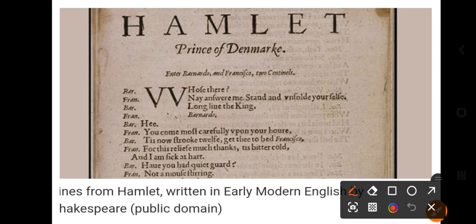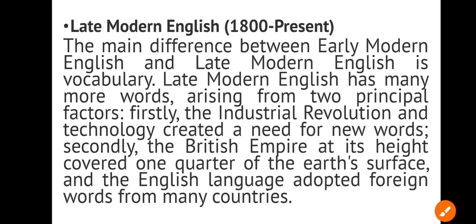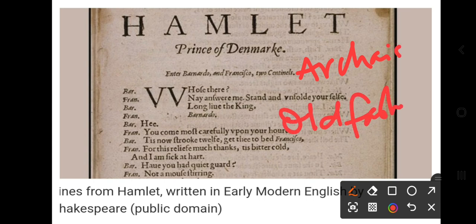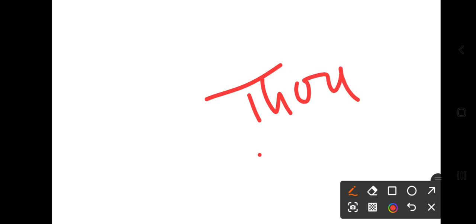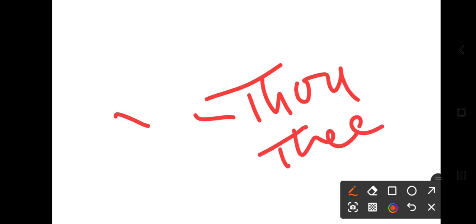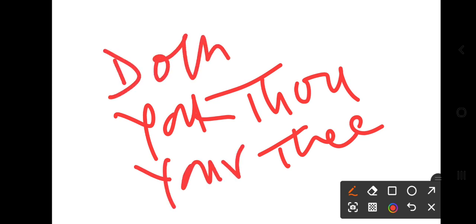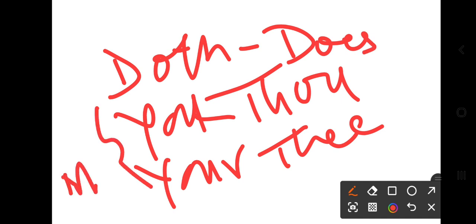In grammar you must have read that they are called archaic or old fashioned words. What are old fashioned words? Examples are thou, thee, right? Thou is you, thee is your, right? Doth is does. This is 16th century, early modern English, right?